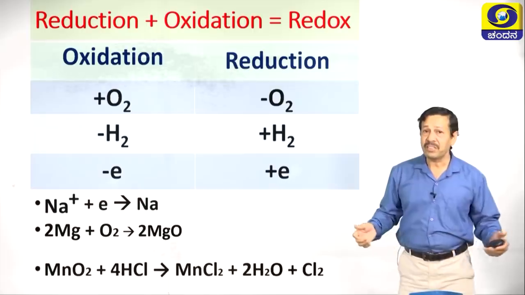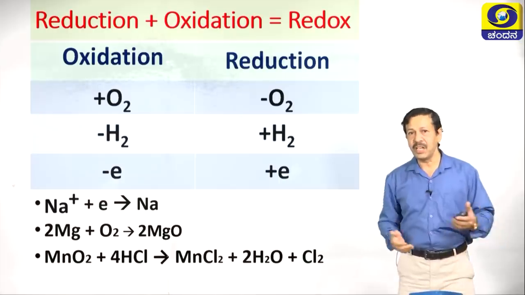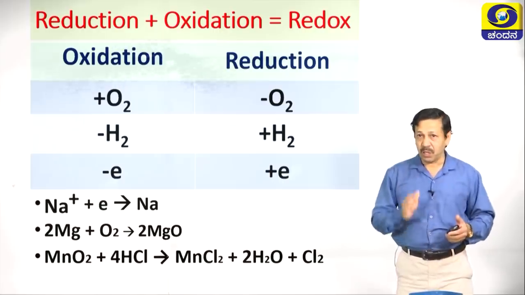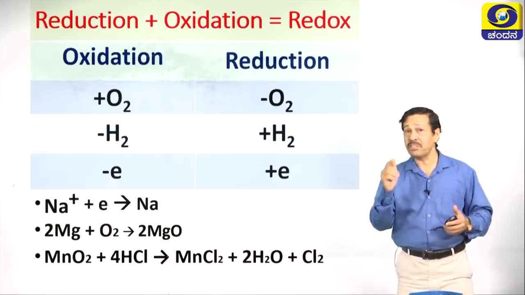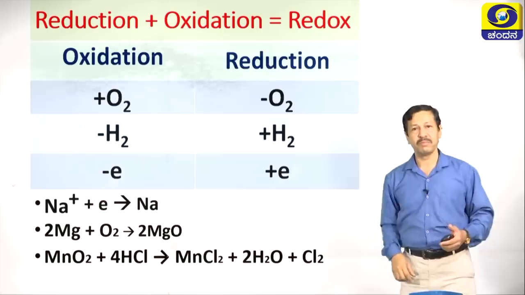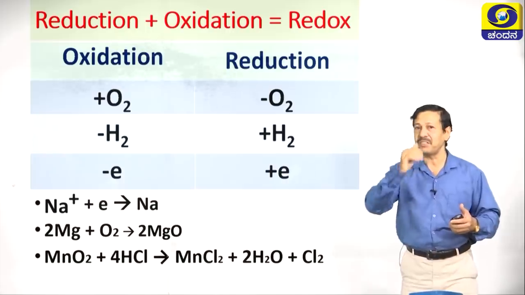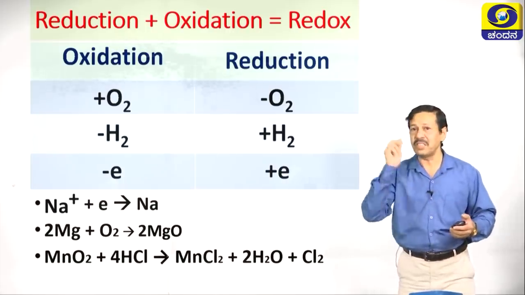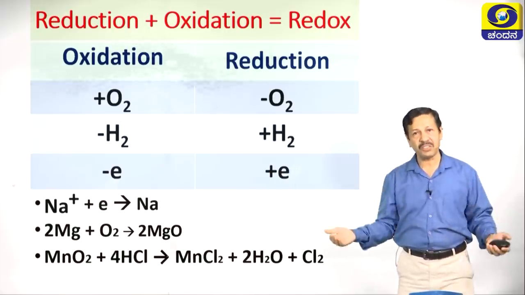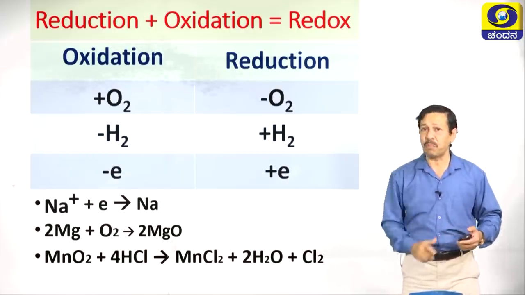Now, let us see one more reaction, that is MnO2 reacts with HCl to produce MnCl2 plus water plus chlorine. Here MnO2 loses oxygen. So, loss of oxygen is what? Yes, reduction. So, the reduced product is MnCl2. HCl loses its hydrogen, loss of hydrogen is oxidation. So, HCl is converted into Cl2. Thus, you can easily identify what is oxidation, what is reduction with the help of 3 criteria. Remember this one? Higher order thinking questions are possible here.